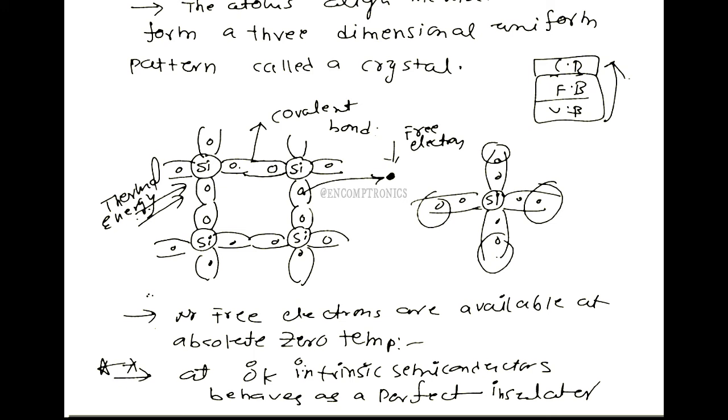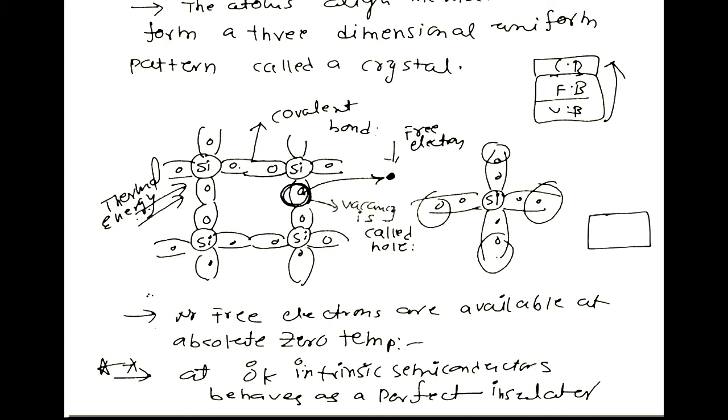When a valence electron drifts from the valence to the conduction band, breaking a covalent bond, a vacancy is created. Such a vacancy is called a hole.